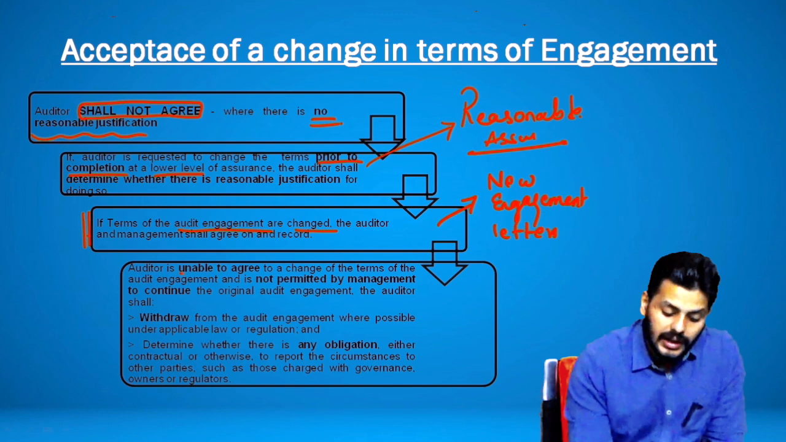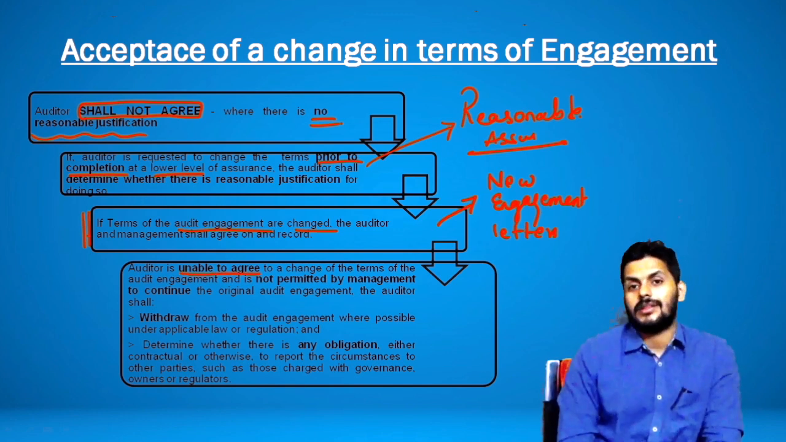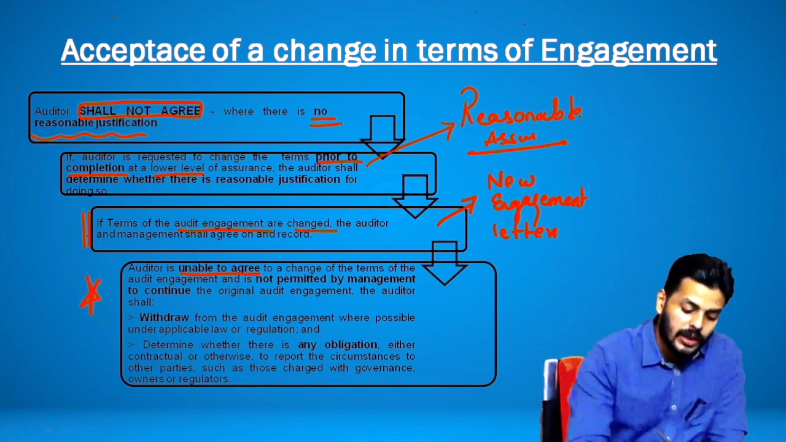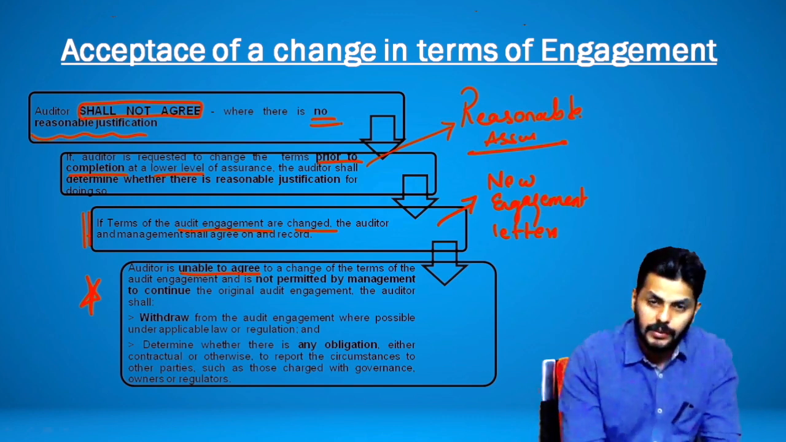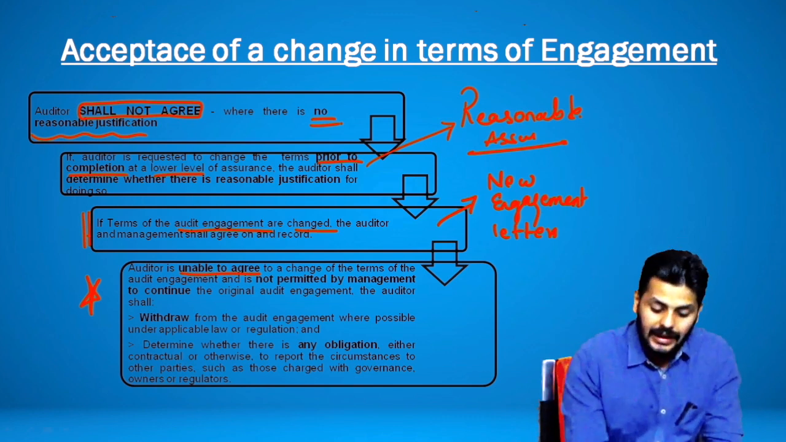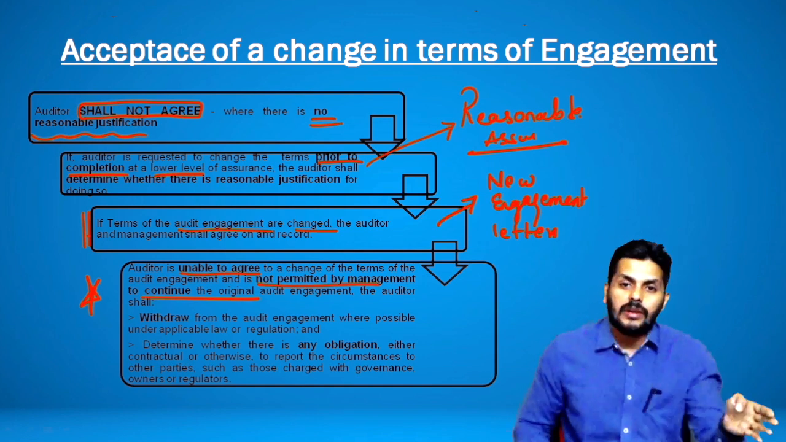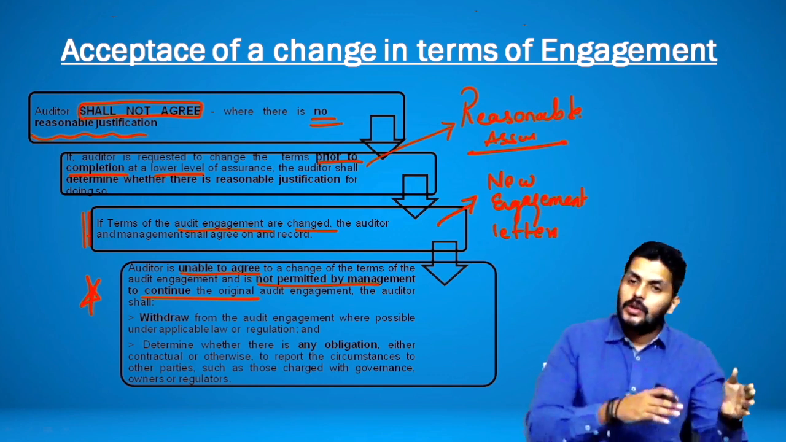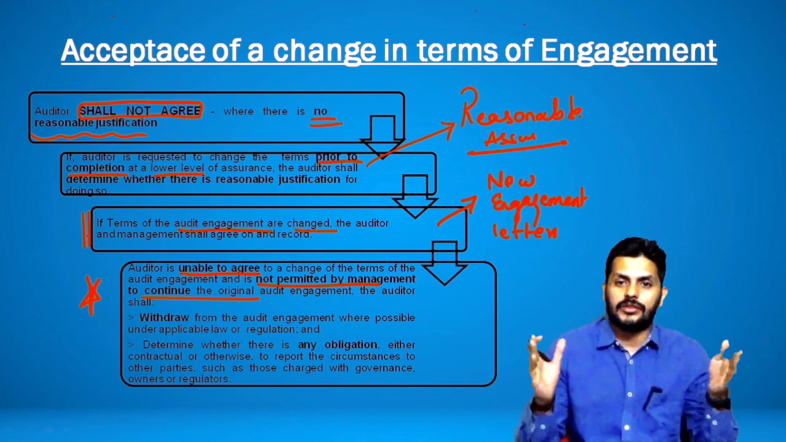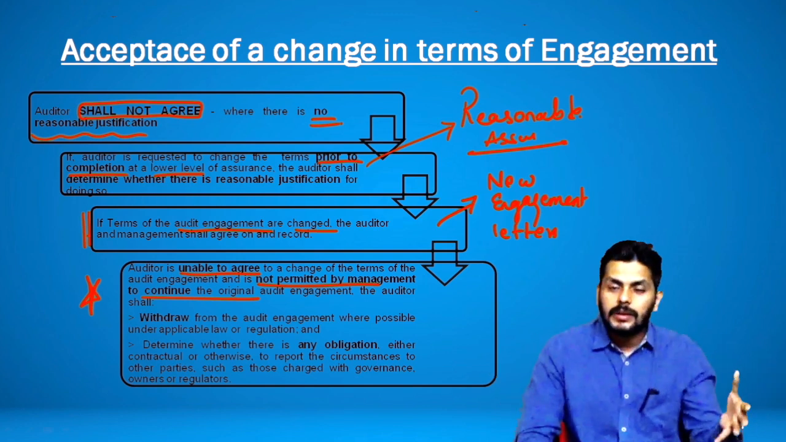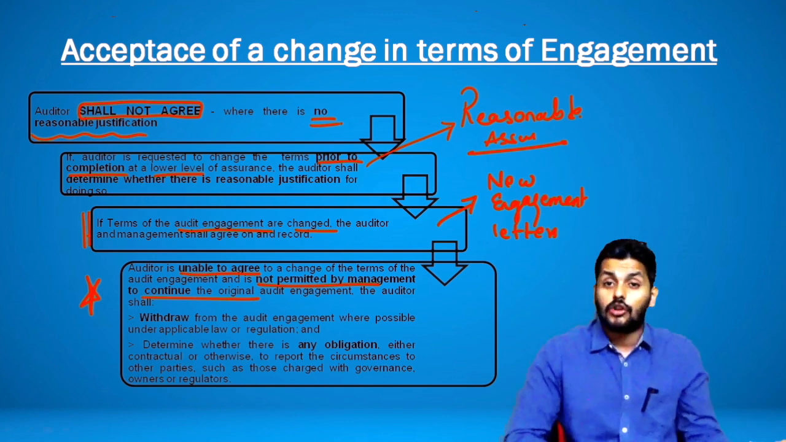And if the auditor is unable to agree to the change in terms, now this is a very caught up situation. You are not willing to agree to the new terms, the auditor is unable to agree to the change in terms of the audit engagement and is not permitted by management to continue the original engagement. That's a block. You can't go one step forward because you don't want to do the new terms. You want to continue the existing terms, but management is not letting you do that. So you can't go backward, you can't go forward, you're stuck in between. Not doing the new terms because you don't like them. You aren't continuing the old terms because management is not letting you do that. So it's a caught up situation.